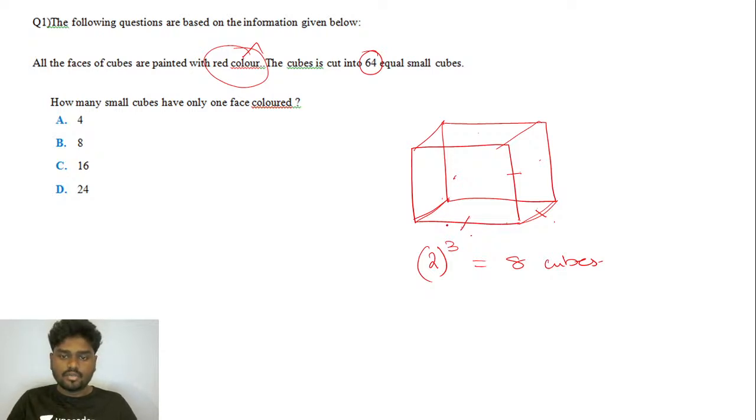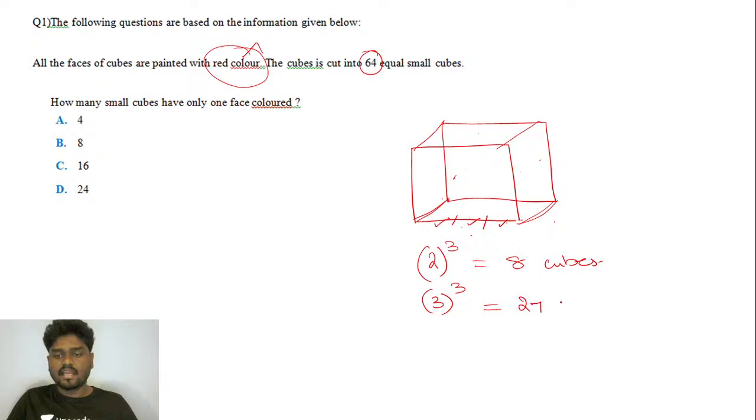Let's say you try to cut it into 3 parts. Listen carefully. If you cut 3 identical parts, so you have 1, 2, and 3, then it's going to be 3 cube.